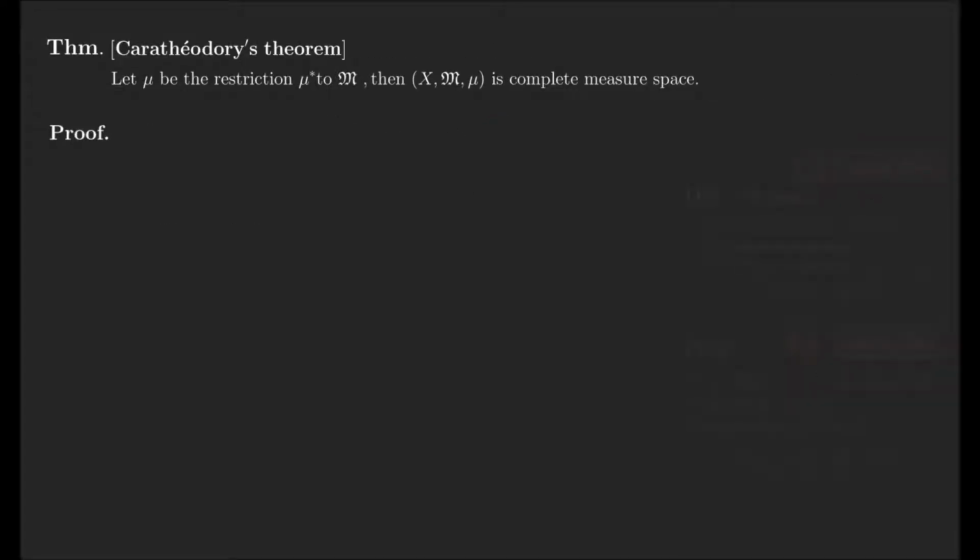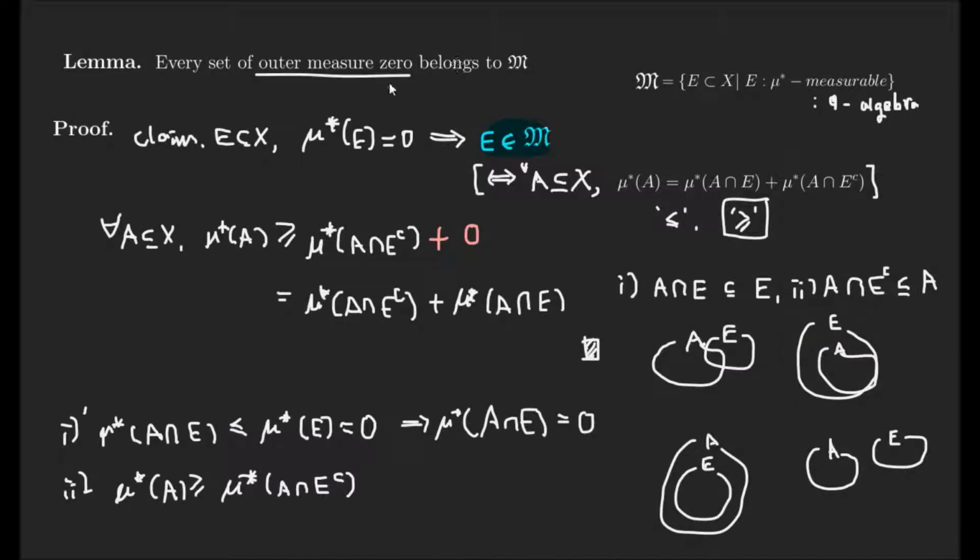Let's go back to the Caratheodory theorem. Our claim is that this is a complete measure space, and partly we completed this proof. We can show that this is a complete measure space, because these contain the measure zero sets, okay, by the previous lemma.